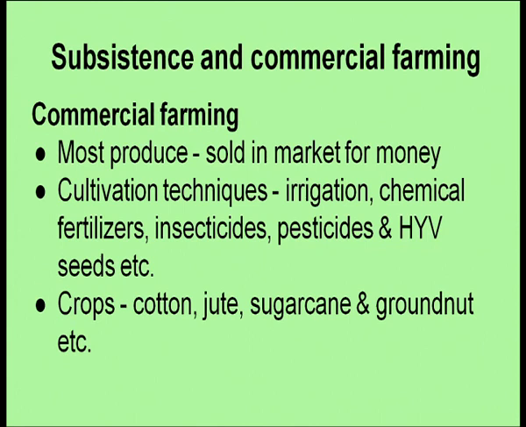Now, another type of farming within the first category is commercial farming. Here the most of the produce, as the name suggests, is used for commercial purposes. That means it is sold in the market for money, and the cultivation technique here involves irrigation facilities, chemical fertilizers, insecticides, pesticides and high yielding variety seeds, etc. So, lots of modern agriculture inputs are used for increasing the productivity, so the product can be sold to the market. And the crops grown using this kind of farming are cotton, jute, sugarcane and groundnut, etc. These are all commercial farming crops.